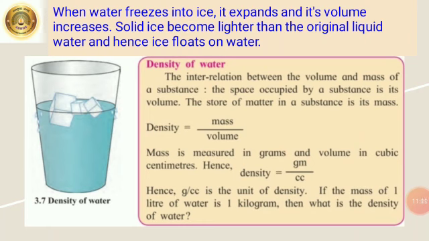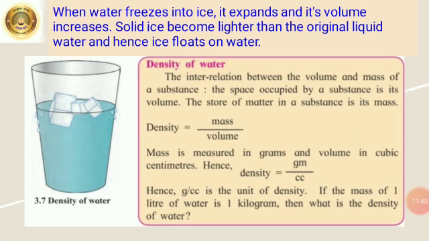Next is density of water. It is the interrelationship between volume and mass of a substance. The space occupied by a substance is the volume, while the quantity of matter in a substance is its mass. So density is equal to mass upon volume. Mass is measured in grams and volume in cubic centimeters. Hence, density is grams per cubic centimeter. So, gram per cubic centimeter is the unit of density.